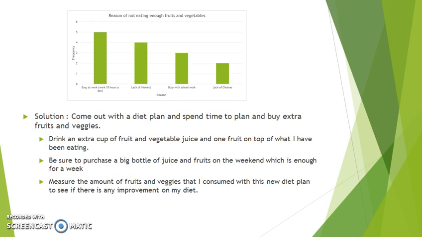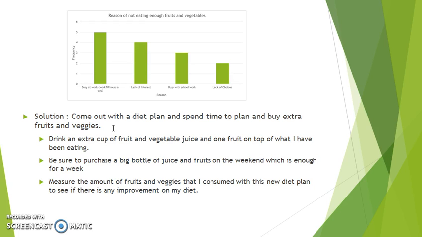The other solution is to come up with a diet plan and spend some time to plan and buy extra fruits and vegetables, so I could easily grab them from the fridge whenever I feel hungry instead of getting all kinds of junk food. The idea is to drink an extra cup of fruit and vegetable juice and at least 1 fruit on top of what I have been eating.